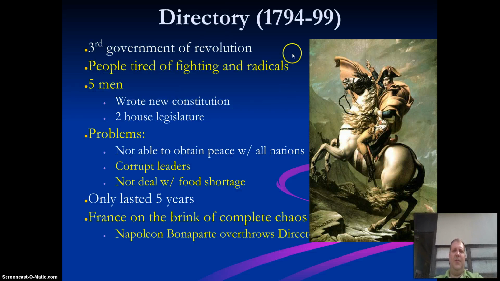The Directory is going to come around from 1794 to 1799, and this is the third government of the Revolution. People were tired of fighting in the radicals, and there were 5 men who wrote yet again a new constitution. They established a new 2-house legislature. Problem is, yet again, they're not able to contain peace.